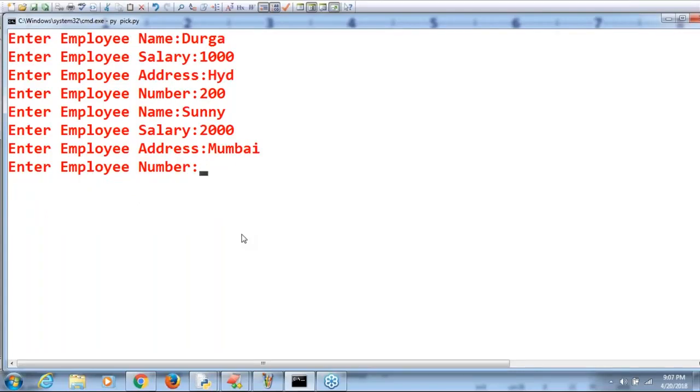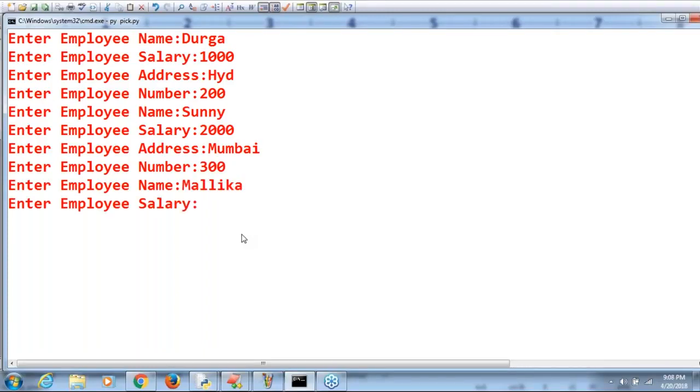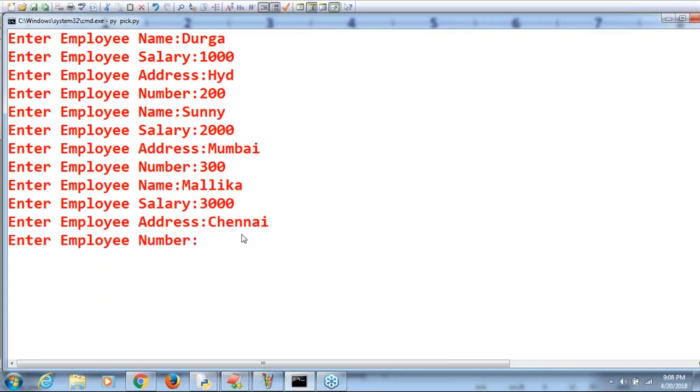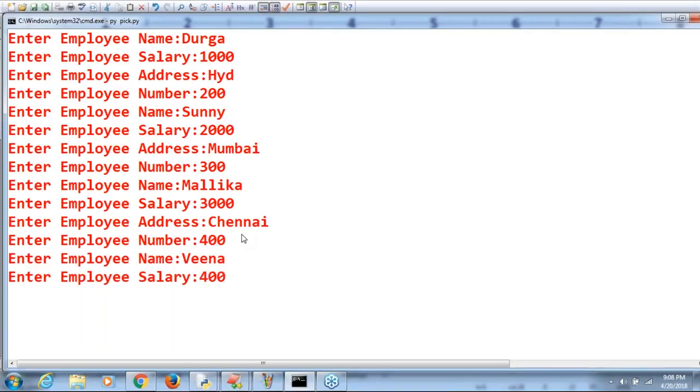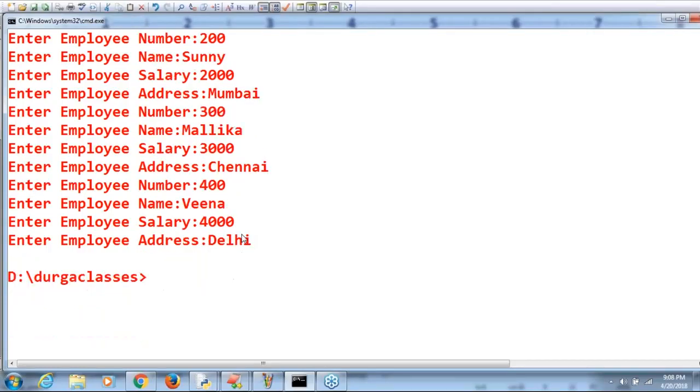Enter employee number 300, employee name Mallika, my friend, employee salary 3000, employee address Chennai. Next, 400, employee name Vena, employee salary 4000, employee address maybe Delhi. That's all completed, right?